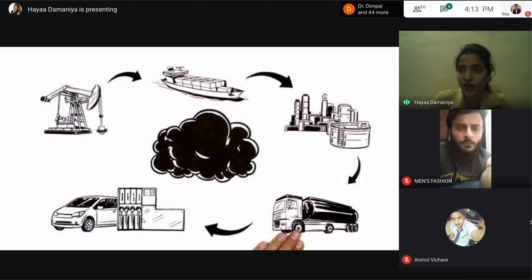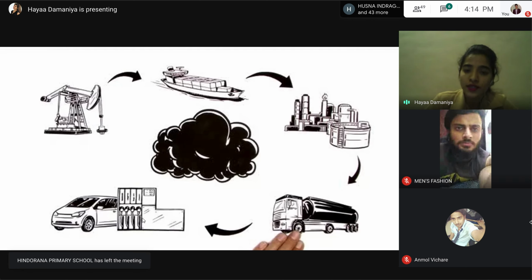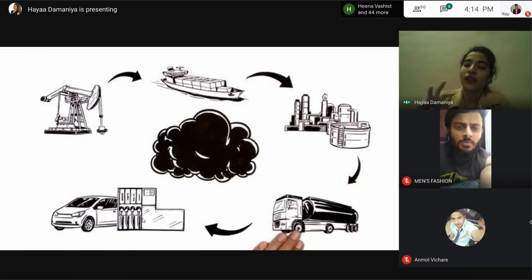So we cannot say that we can just stop this carbon footprint at a moment. It's actually not possible. But we can surely reduce this. How? For example, you can use public transportation. It means if you want to go to some common places, then you can use the bus and trains to go to those places instead of driving the car. So at that time, the carbon footprint will surely be reduced. So these are all basic things.